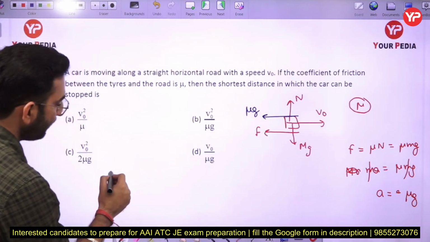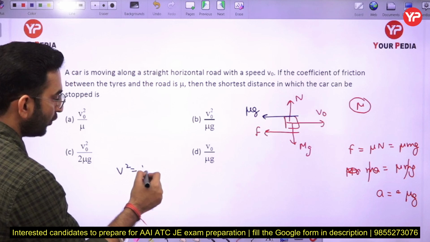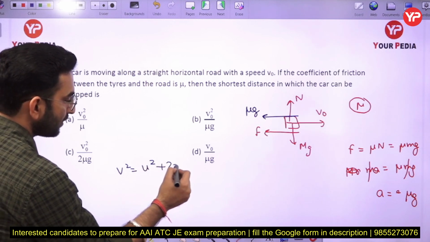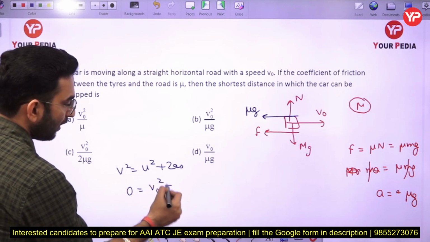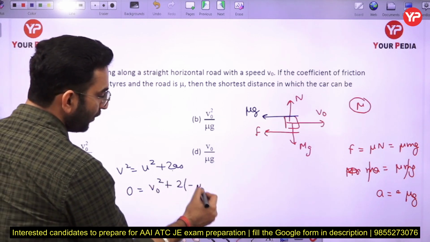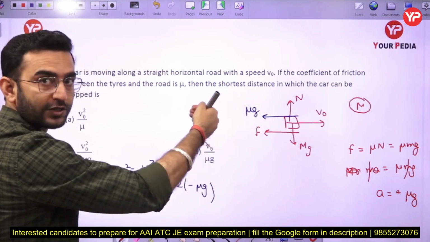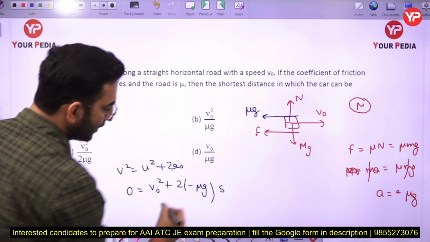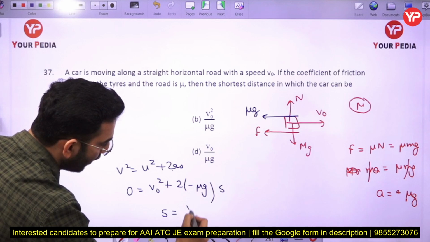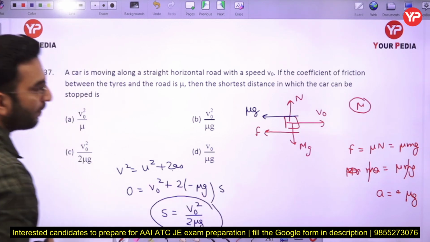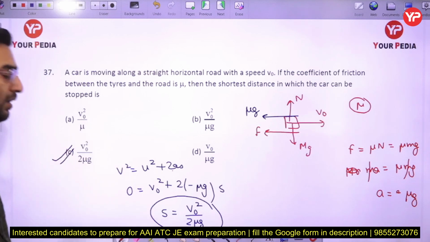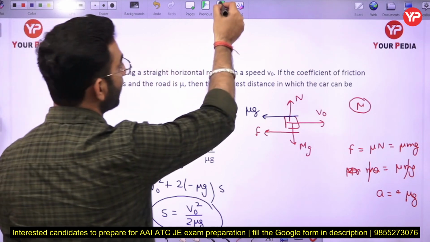So therefore I can write now using the law of motion, v square equal to u square plus 2as. Final velocity is 0, initial velocity is v naught, acceleration is minus mu into g because it is acting in the opposite direction here, and s is the shortest distance. So therefore I can write s is going to be equal to v naught square by 2 mu g. So option number C is going to be the correct answer here. The question is very simple but a little bit tricky also.